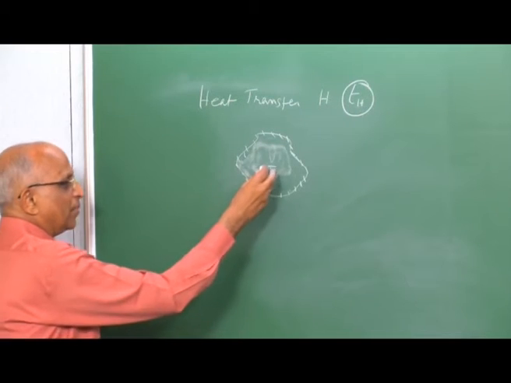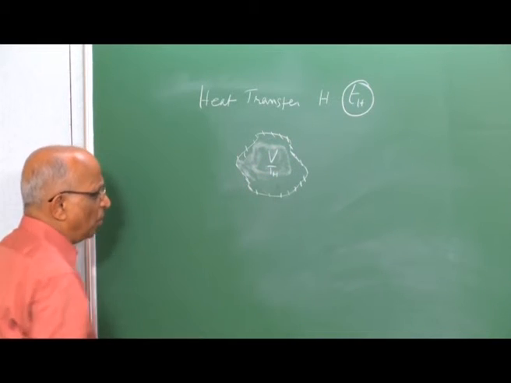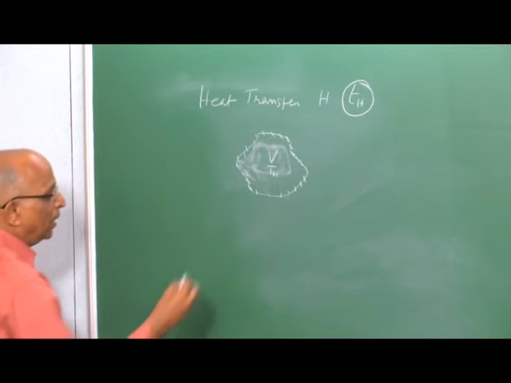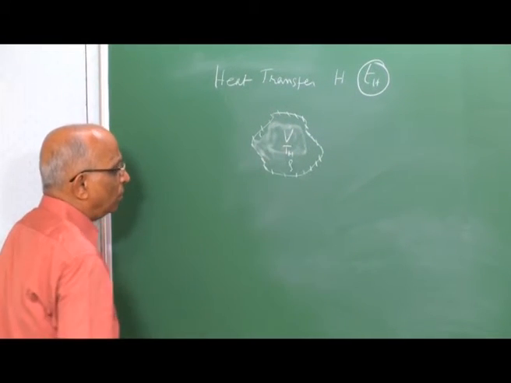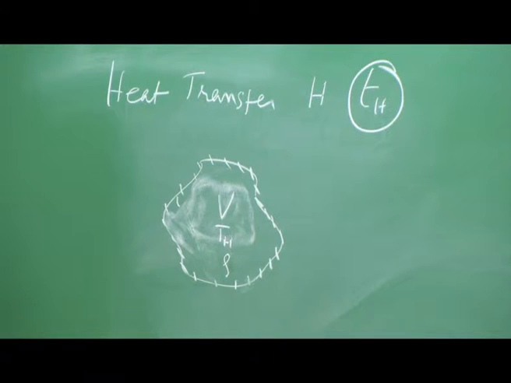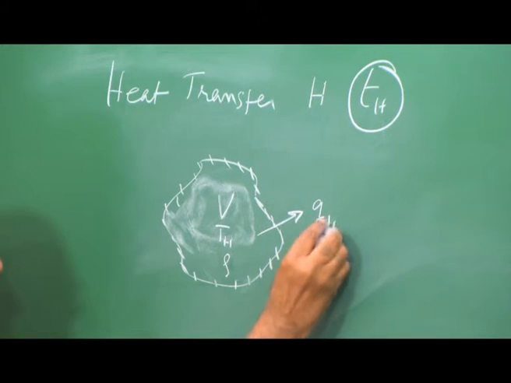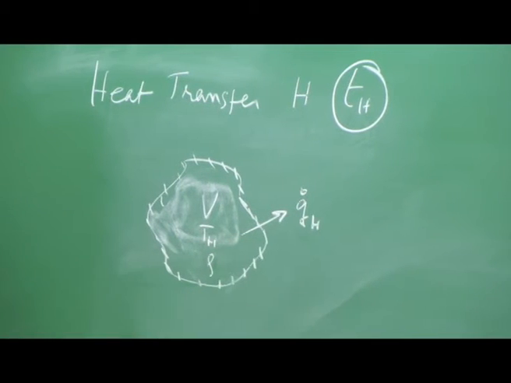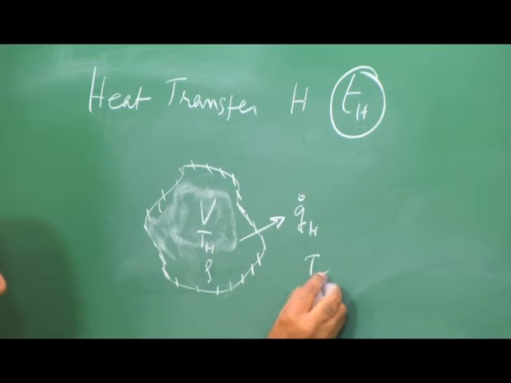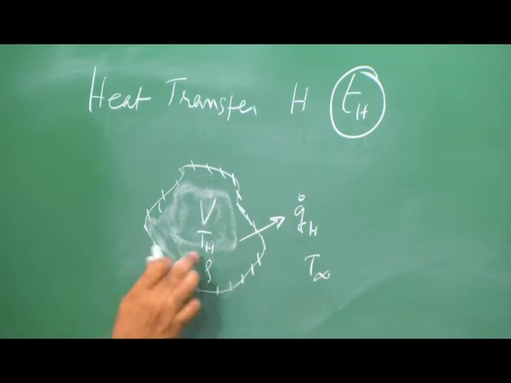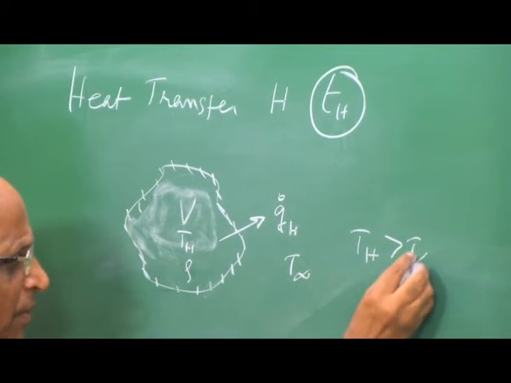Let the temperature initially be Th, let the volume be V meter cubed, let the substance be of density rho, uniform throughout, and this lumped mass is rejecting a certain amount of heat Q dot H to the surroundings, that means it is losing some heat. To be able to lose heat, the ambient temperature T ambient must be lower than Th, that means Th is greater than T ambient.